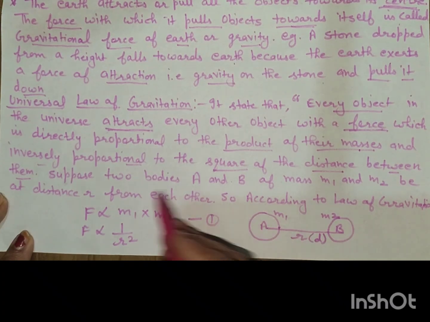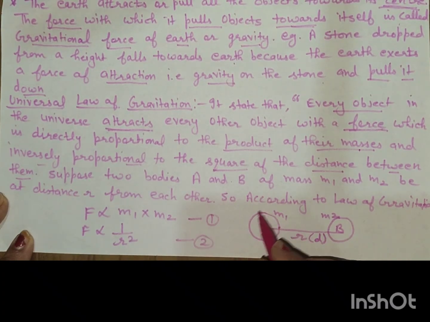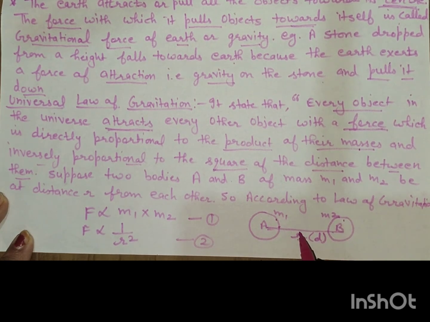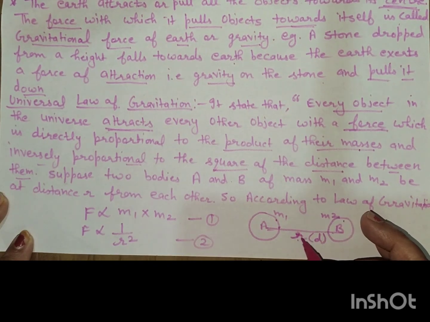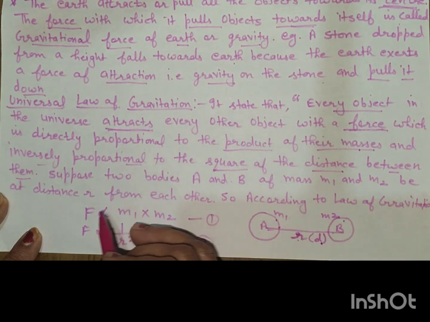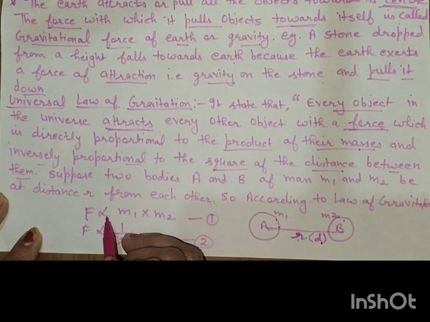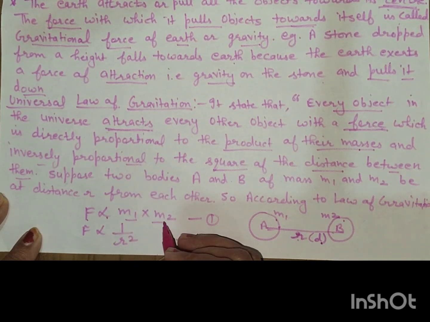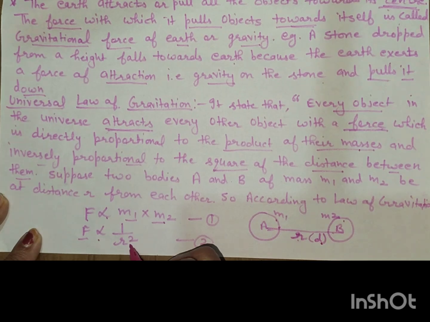Suppose there are two bodies A and B. These are two celestial bodies having masses m1 and m2 at a distance r, or d. You can write r or d for the distance. According to the law of gravitation, force is directly proportional to the product of their masses, and inversely proportional to the square of the distance between them.